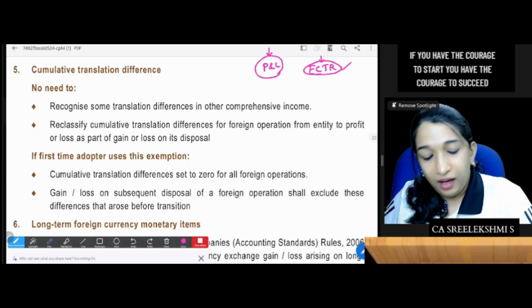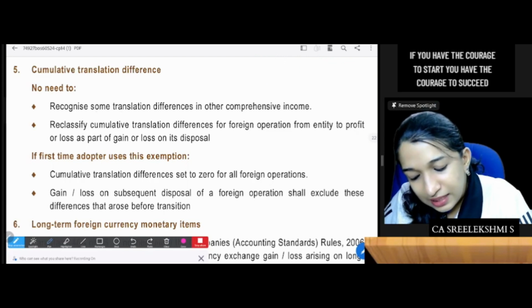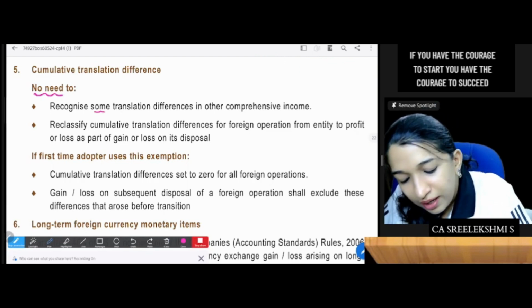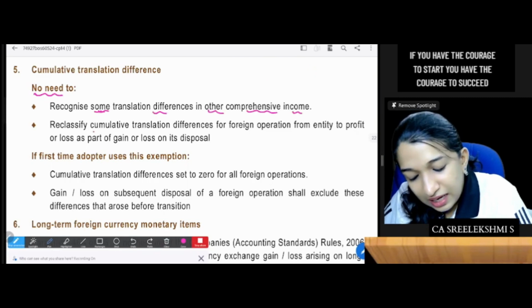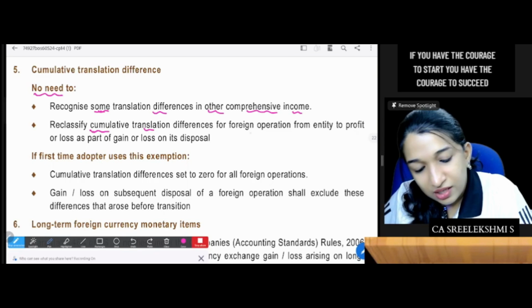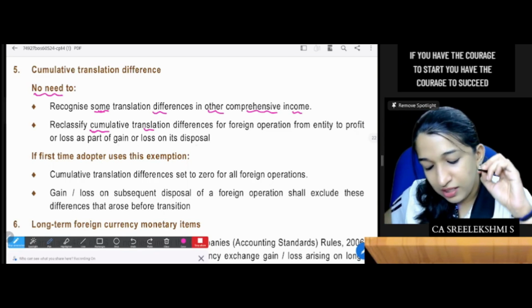Okay. Under Ind AS, recognize translation differences in OCI, and reclassify the cumulative translation difference to P&L as part of the gain on disposal.